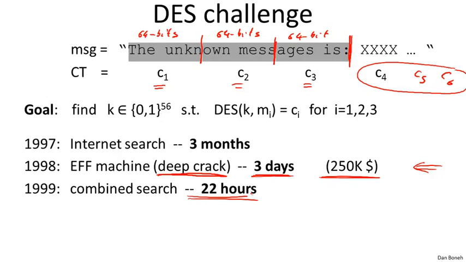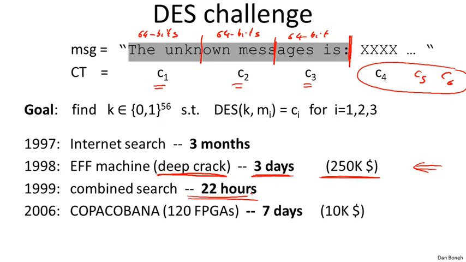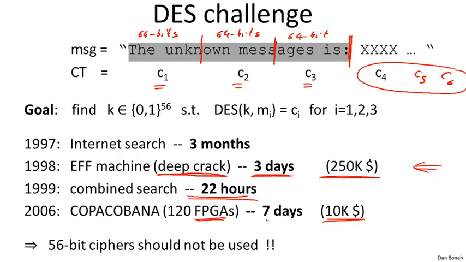And just a final nail in the coffin, as hardware technology improved, there was another project called Copacabana. They used FPGAs, just off-the-shelf FPGAs, only 120 FPGAs. It only cost $10,000, and they were able to do an exhaustive key search in about 7 days. So very, very cheap hardware, just off the shelf. You can break DES very quickly. So the lesson from all this is essentially 56-bit ciphers are totally, totally dead. And so the question is what to do.